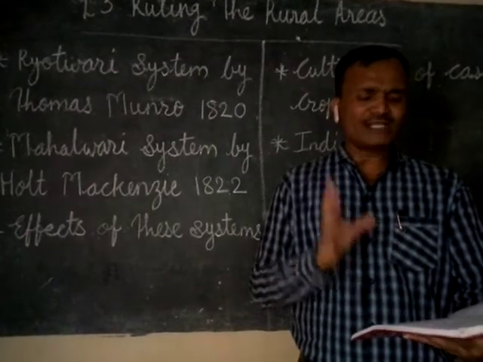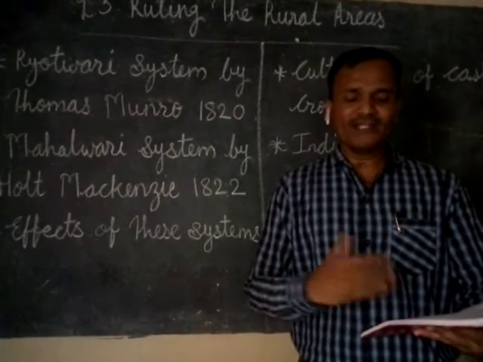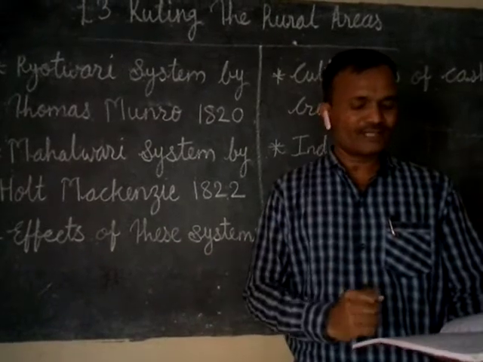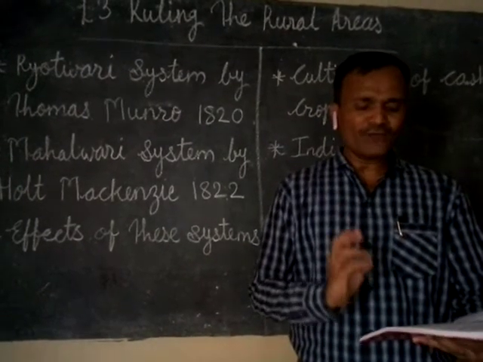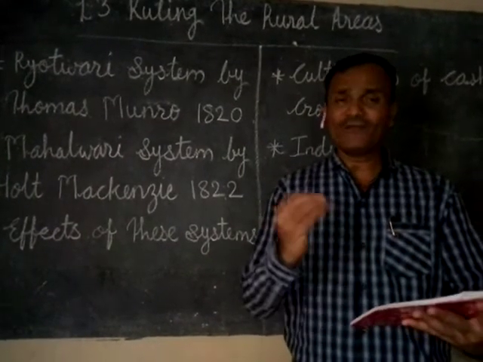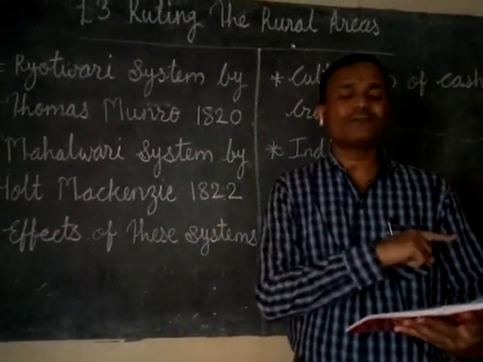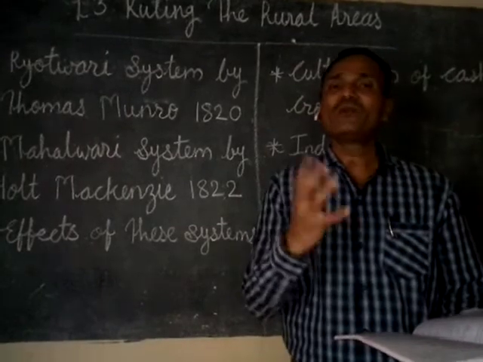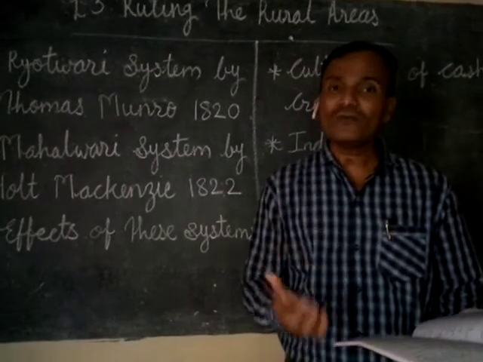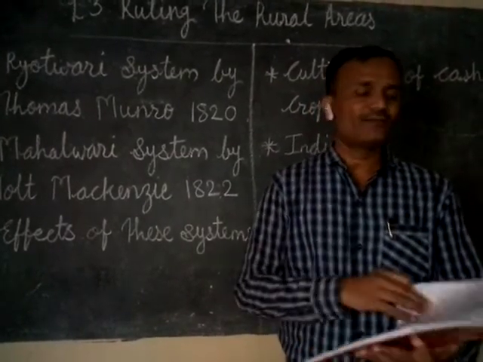The land was inspected first and measured by the company officers. The revenue of each plot of a village was added to the revenue of each Mahal. Means they used to collect it in a collective manner.